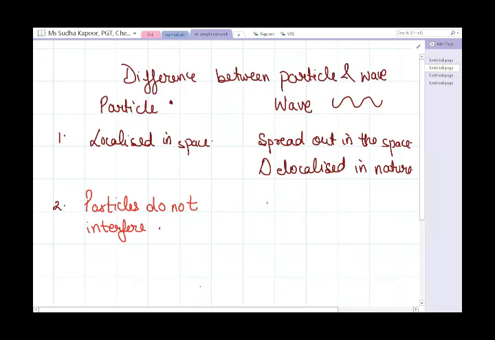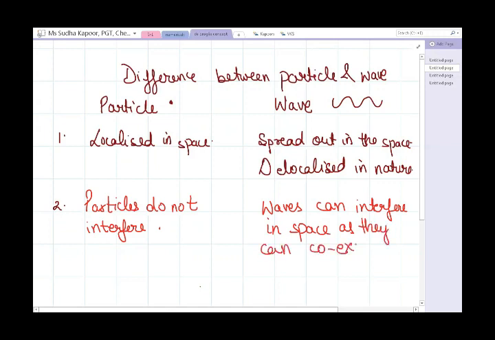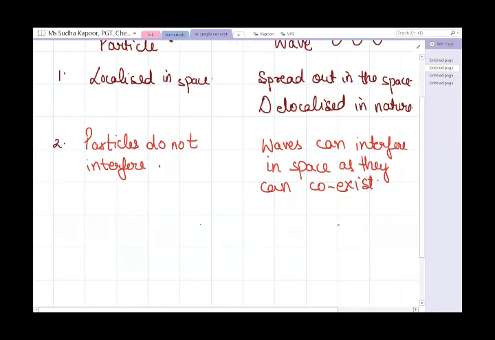The wave can interfere and coexist in the same region. So the waves can interfere in space with each other, as they can coexist.